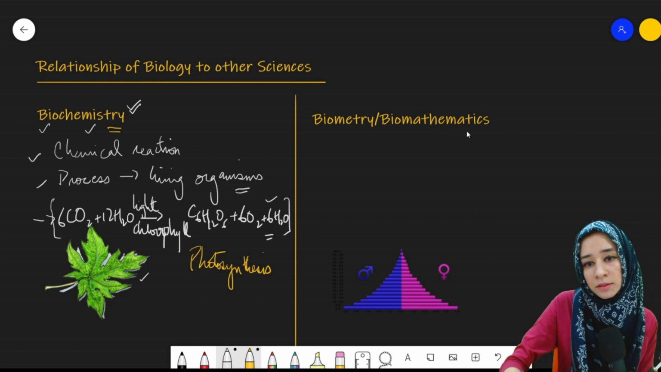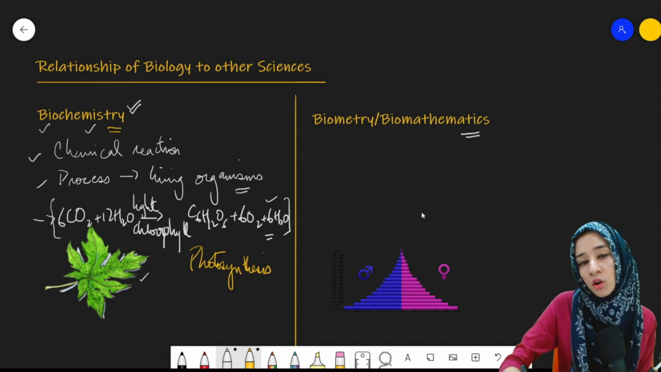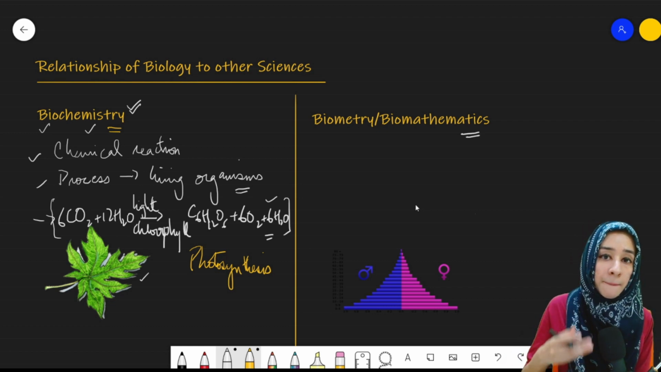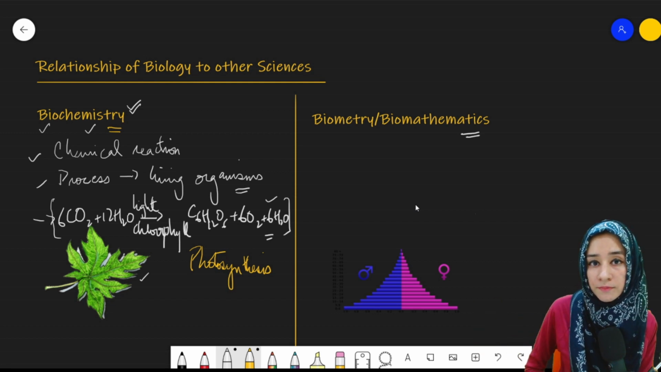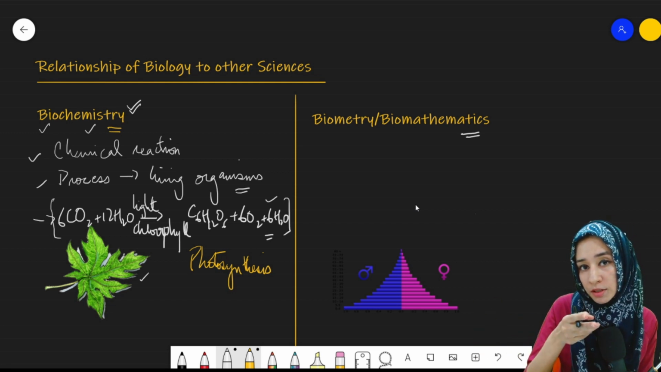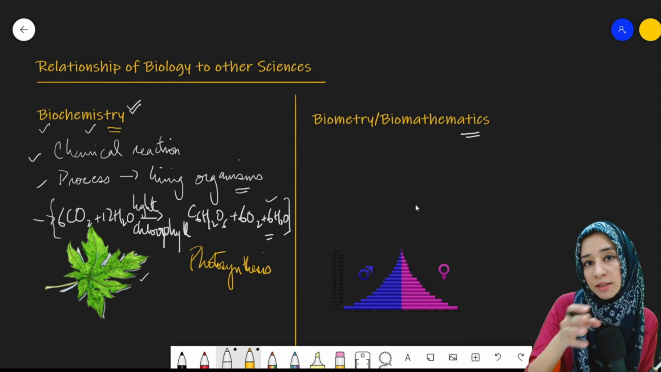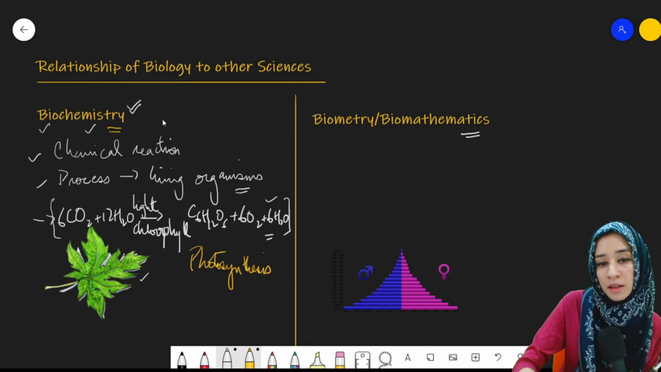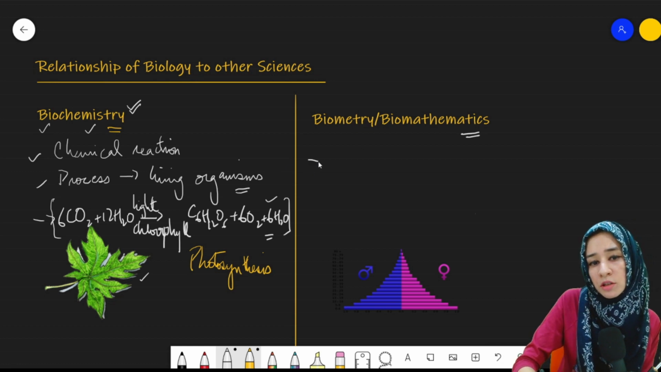Now comes the third one, that is biometry or biomathematics. What are we going to study in it? We will be studying mathematics with respect to biology, the relationship of both. Okay, how mathematics plays a role in biology. Suppose, I am going to give you the most common example in which we have to calculate the world population.